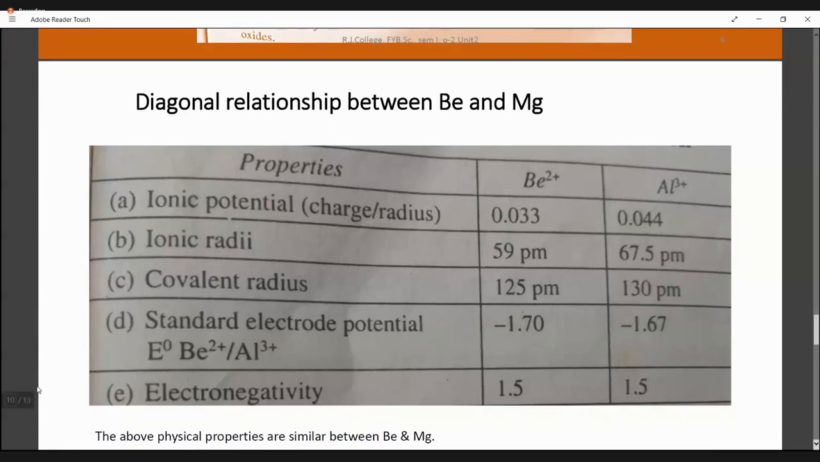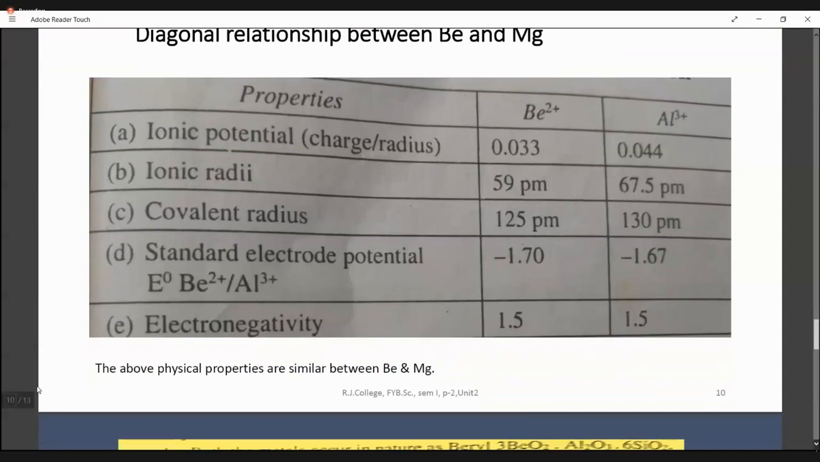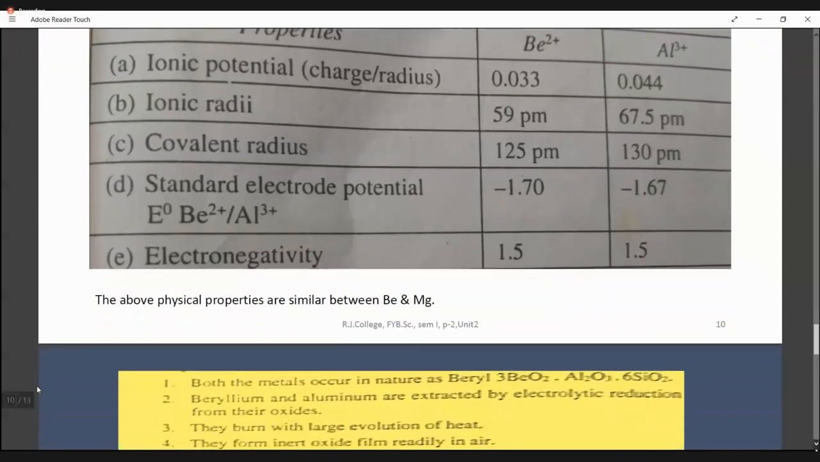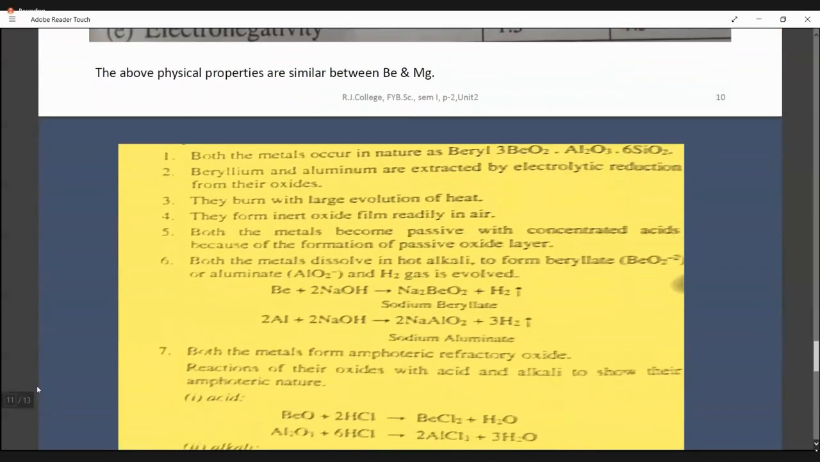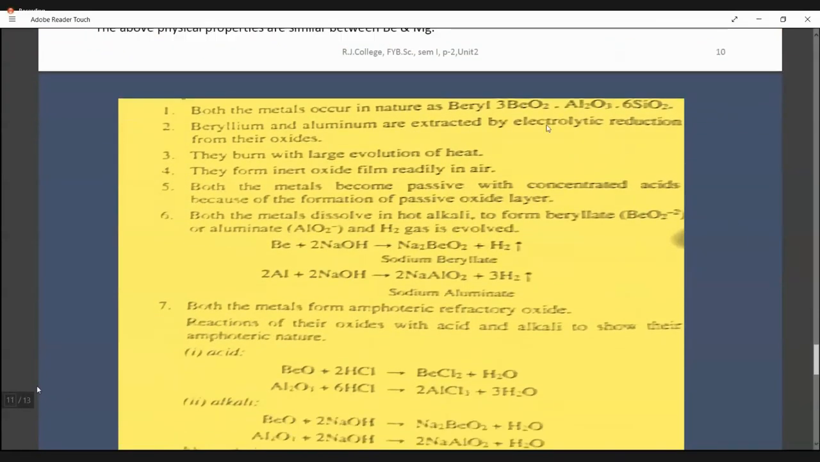Now let us see their physical properties, how they are going to be similar. Both these metals, beryllium and aluminium, exist in oxide forms in nature. When you take beryllium mineral, it is present in its oxide form. Aluminium exists in the form of alumina, which is also an oxide. So both exist as their oxides. And from their oxides, by metallurgy, we get these elements, beryllium and aluminium. That is the electrolytic reduction from their oxides.